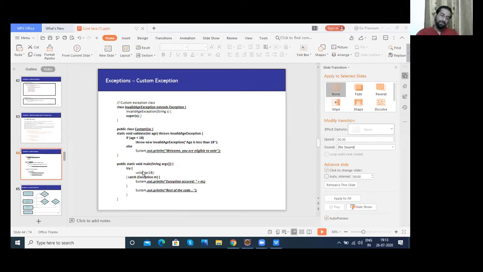Okay. So as I already told, if else statement is used for conditions, right? For sure, yes, you can use if else in this kind of case. If the person is 18 years old, let them vote. If that person is less than 18, do not let them vote. So that's the way to do it.